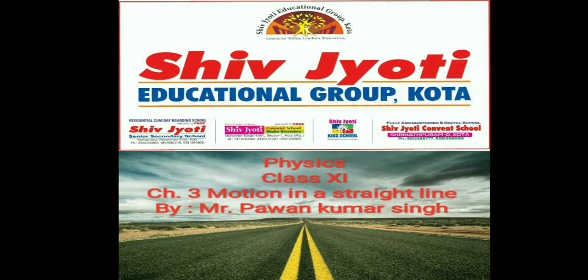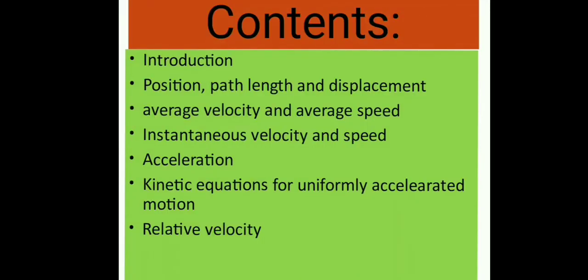Today we will start chapter number 3 of physics, that is motion in a straight line. In this chapter we will cover the following points. The points are introduction, position, path length and displacement, average velocity and average speed, instantaneous velocity and speed, acceleration, kinematic equation for uniformly accelerated motion, and relative velocity.